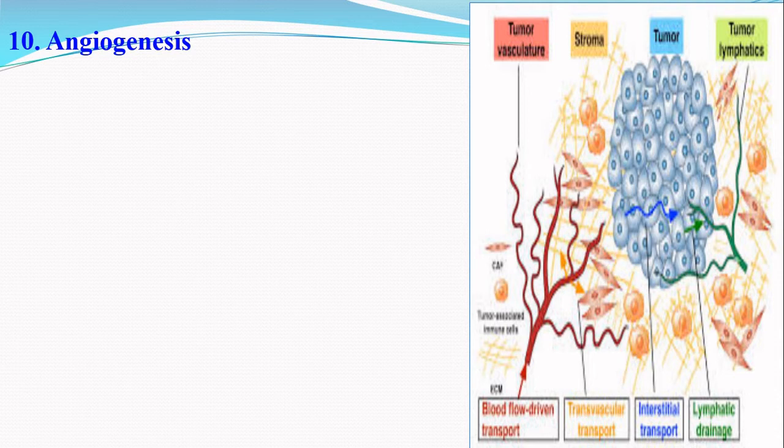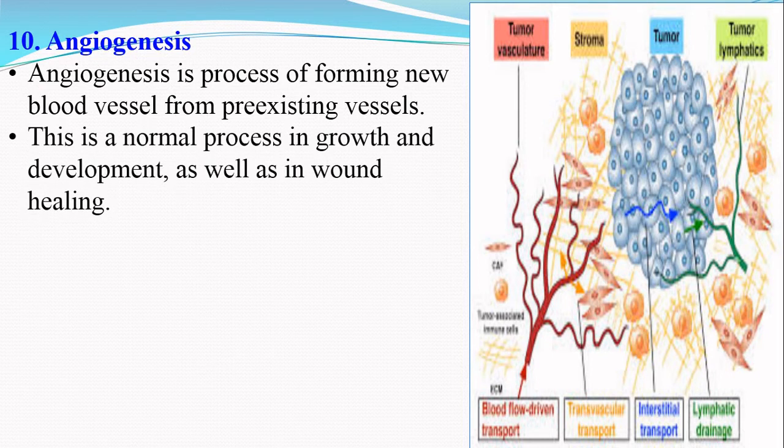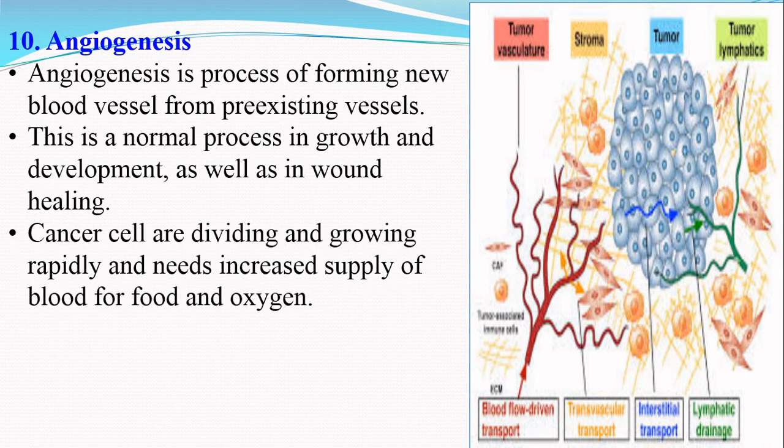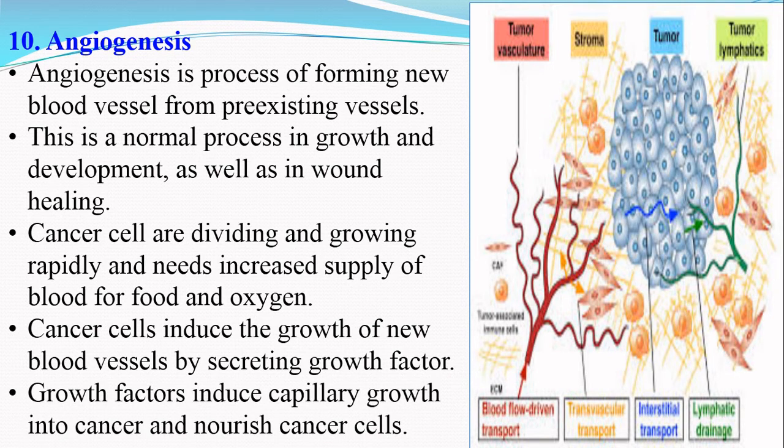One more characteristic of cancer cells is the property of angiogenesis. So, angiogenesis is the process of formation of new blood vessels from the pre-existing vessels, and this is a normal process in growth and development as well as during wound healing. The cancer cells are dividing and growing rapidly, and they need an increased supply of blood for food and oxygen. And therefore, the cancer cells induce the growth of new blood vessels by secreting growth factors. The growth factors induce the capillary growth into the cancer cells and nourish the cancer cells.